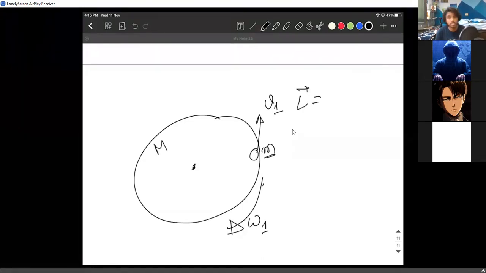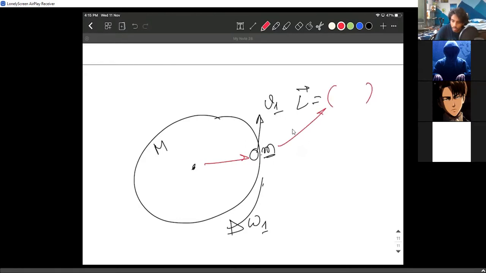For the man, I'm considering him as a particle of mass m: R cross mv. Since R and mv are perpendicular to each other, I'm directly writing it as RMV. That is for the man.